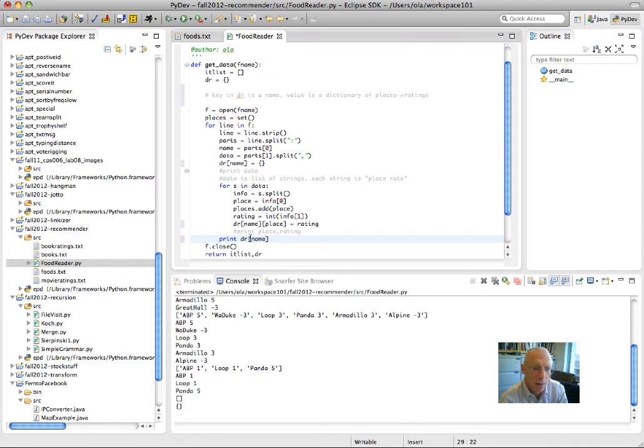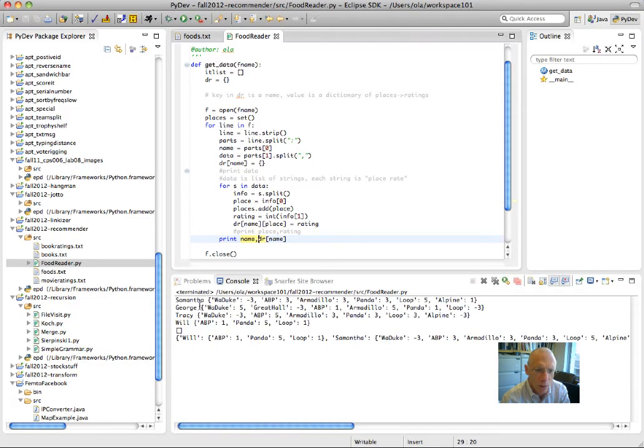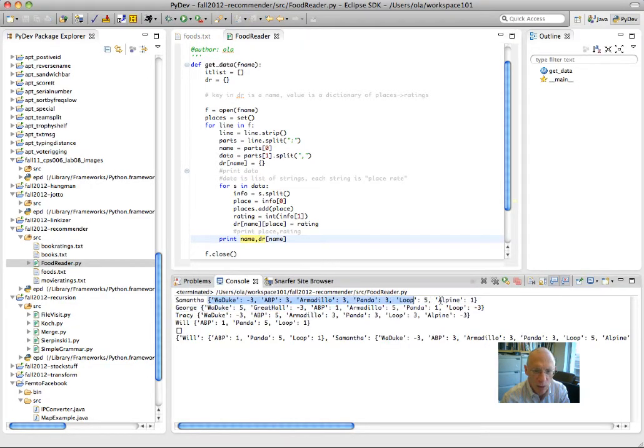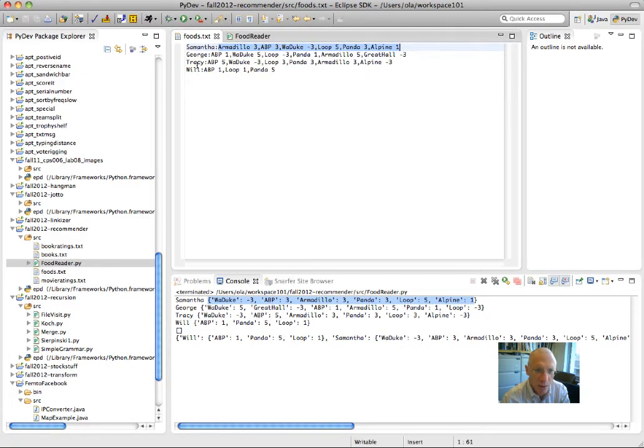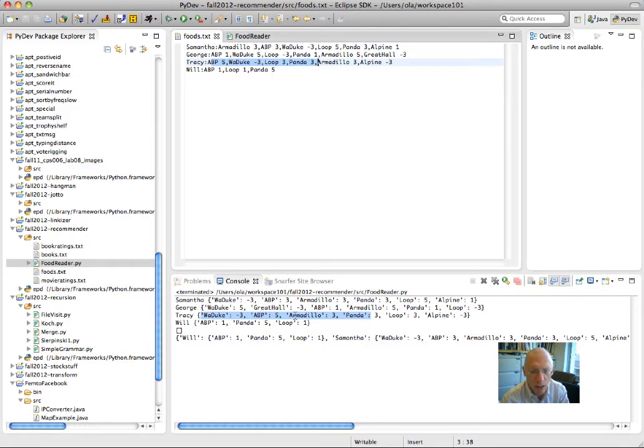And I should get the ratings for every person. So, in fact, it might help me to print name, DR name. That's just an easier debugging tool. So Samantha has this dictionary associated with her. George has this dictionary associated with her. And you can see if I look back here, let's just look at Tracy, ABP 5, ABP 5, Waduk -3, Waduk -3, Panda is 3, Panda is 3. Now the order in this dictionary doesn't match the order on the line, which is fine. I have all the information.